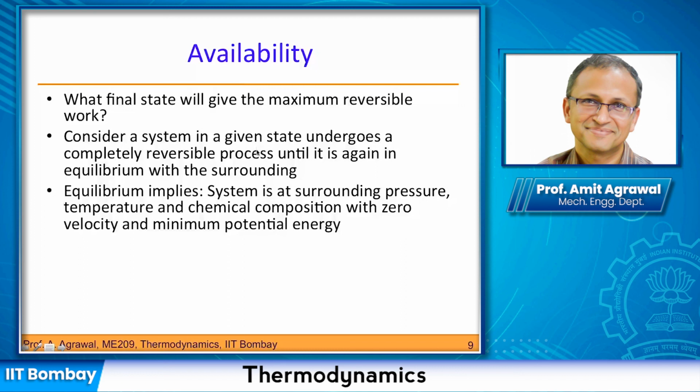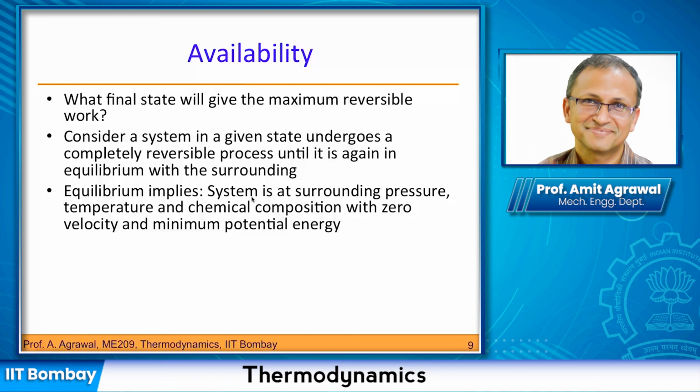Equilibrium implies that the system is at the surrounding pressure, temperature, chemical composition, zero velocity, and minimum potential energy. So we are minimizing everything, and nothing else is possible now.